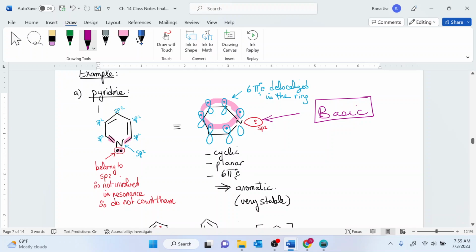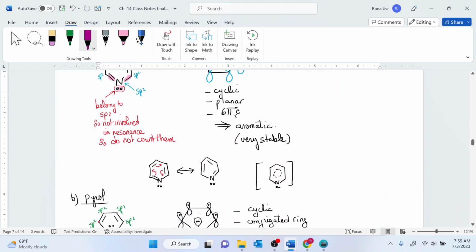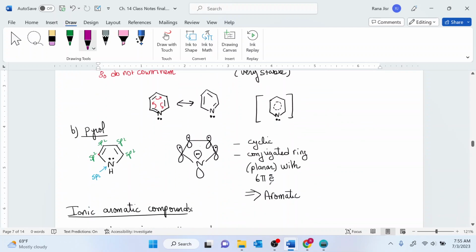Pyridine is cyclic, it is planar, it has 6 pi electrons, so it is aromatic and it is very stable. On the other hand, if you consider pyrrole now, see how many groups there are around the nitrogen. It's 1, 2, and 3 groups. You don't count the lone pairs as a group because the lone pairs are conjugated with the double bond.